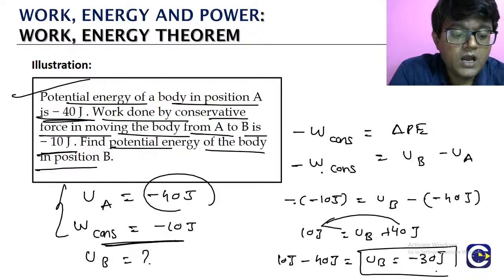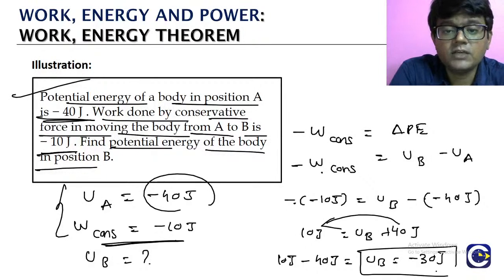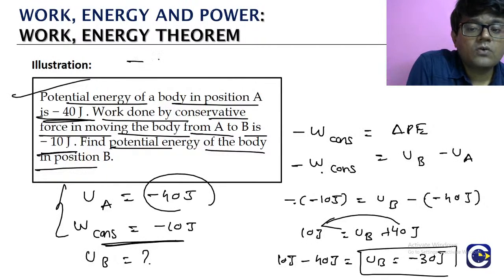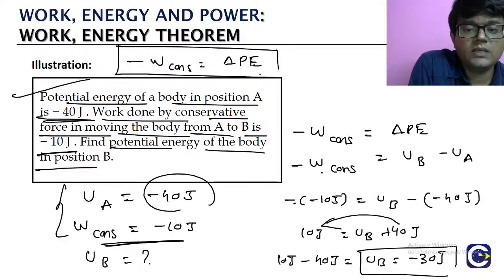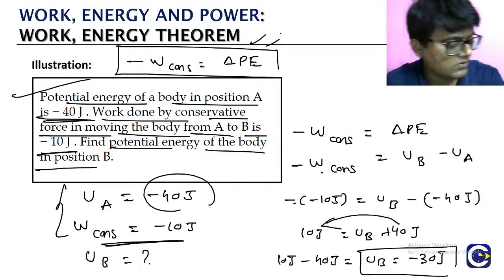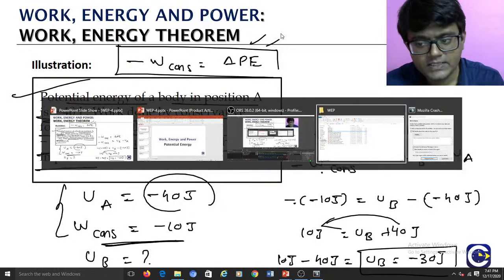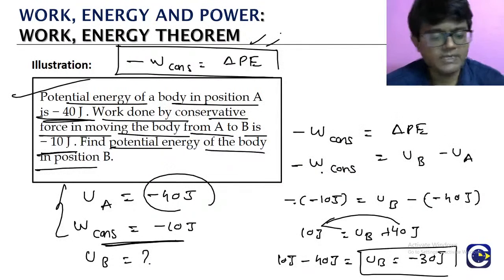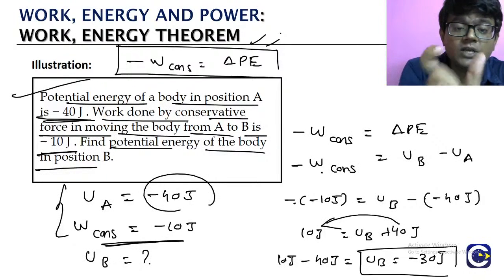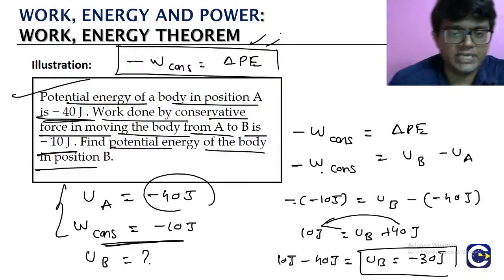So remember, how are we defining the potential energy here? The negative of work done by the conservative force is equal to the change in potential energy. This is the important relation that we keep using. Okay, guys. So you'll have to tell me whether you're able to get the answer or not. This is a straight question. Here the important thing is to look at the way we define the potential energy.